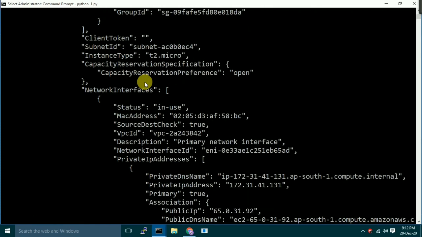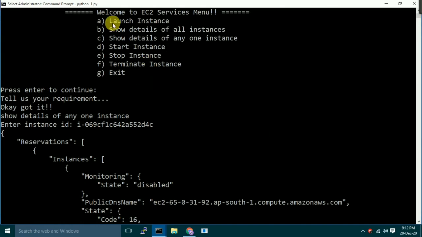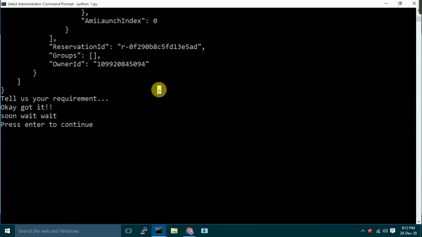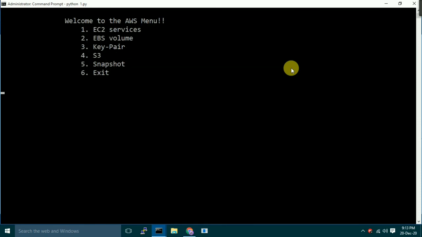Let's see what next we can do. So let's go and launch a new instance. And I think we should launch a new instance with a new key pair. So let's create a new key pair. First of all, we will go back. What can I do for you, sir? Exit. Welcome to the AWS menu. 1 EC2 services, 2 EBS volume, 3 Key pair, 4 S3, 5 Snapshot, 6 Exit. Key pair.